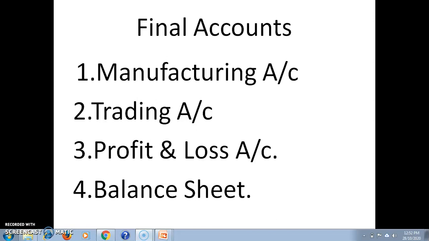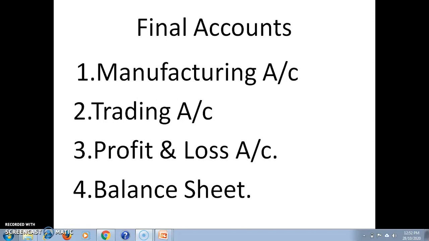For example, salaries to sales staff, commission to agents, telephone, telegraph, postage, rates, printing and stationery for sales, traveling, conveyance for sales, bad debts, advertisement, publicity and sales promotion, and depreciation of any kind of asset if that asset is used for selling purpose, salesman commission, agent commission, etc. Distribution expenses means salaries, freight, insurance, outward warehousing, rent, rates, taxes for godown, packing and forwarding, delivery van expenses, and depreciation on any kind of asset if that asset is used for distribution purpose.